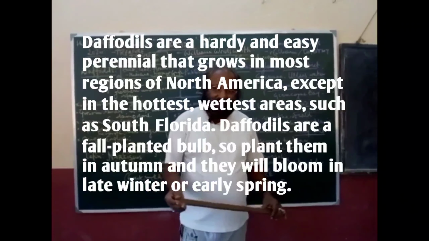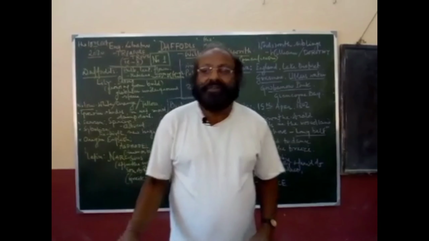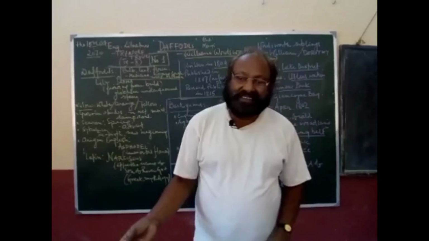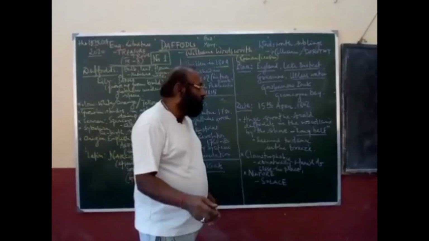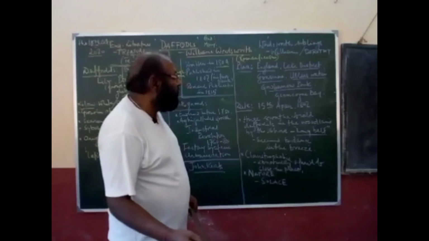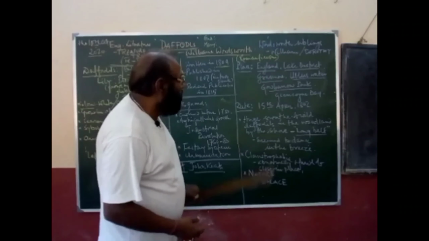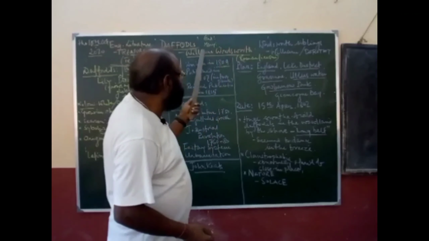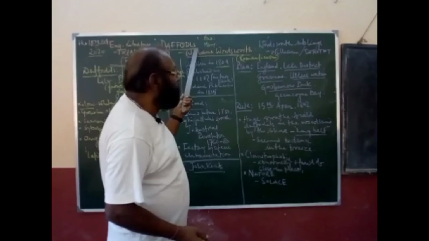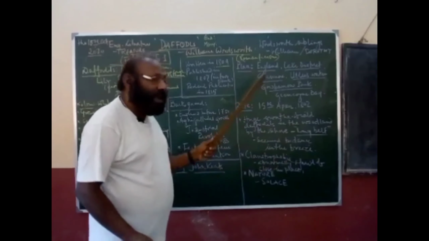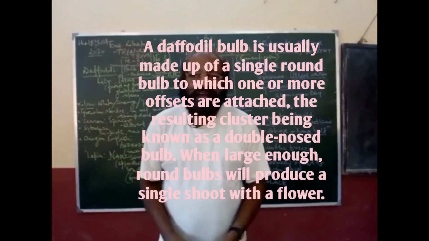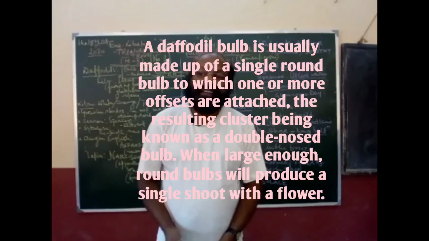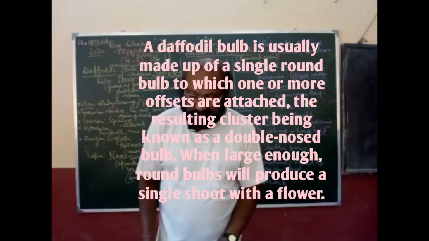Why romantic? Why romanticism? All these will be discussed later on. Today, right now, I am concentrating on the term daffodils and the background of the poem. These two parts I am going to cover in this presentation.